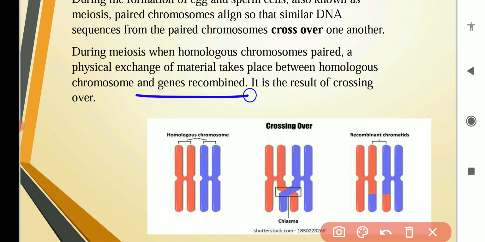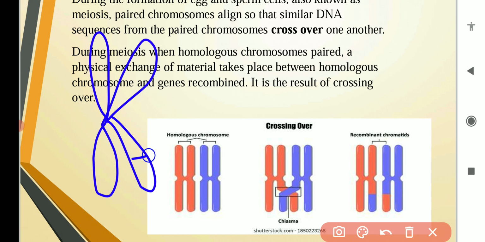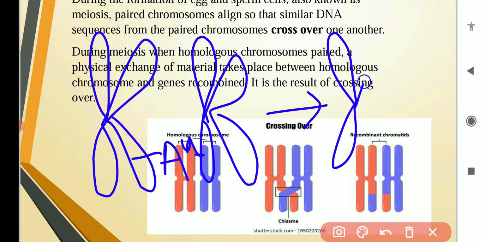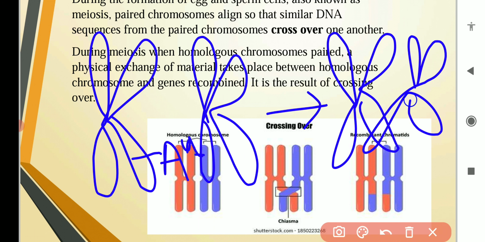So what is the meaning of gene recombination? We all know that genes are present on the chromosome. Suppose here capital A is present and on the other chromosome of the pair small a is present. When crossing over takes place, this will be the situation: this is capital A, and on this chromosome small a is present.